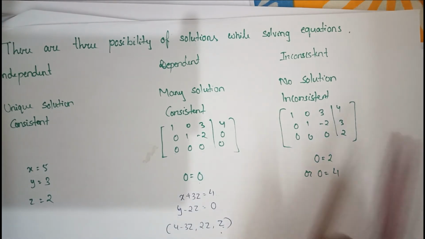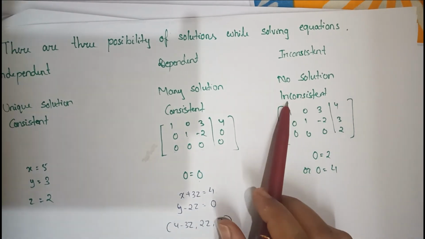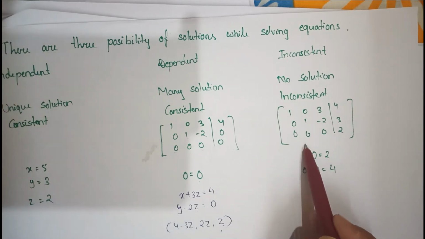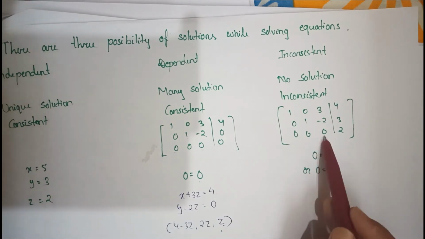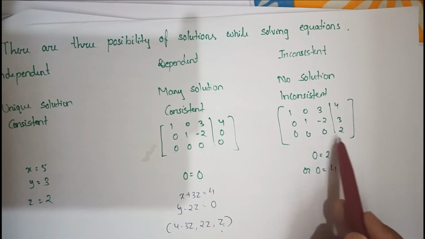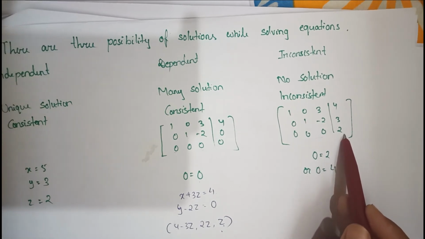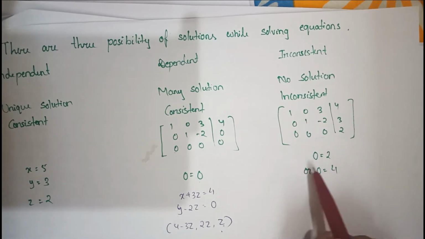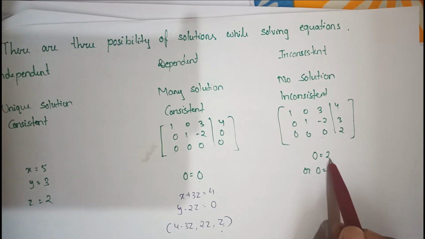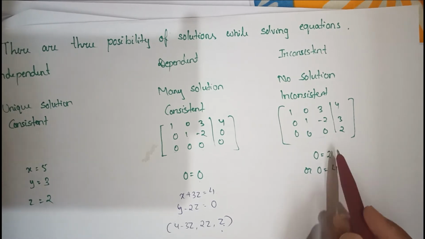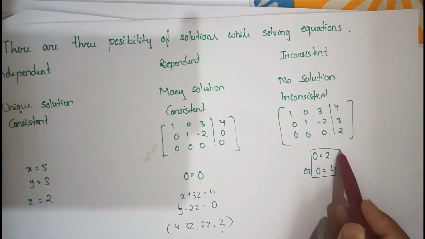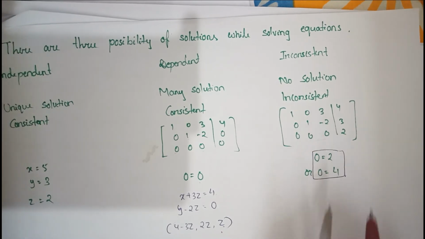In which case will there be no solution, or the equations inconsistent? This is in the matrix form. If the x, y, and z coefficients are 0, and this is the right hand side of the equation, that means after solving I will get something like 0 is equal to 2 or 0 is equal to 4. These statements are not true. That means there is no solution and the equations are inconsistent.